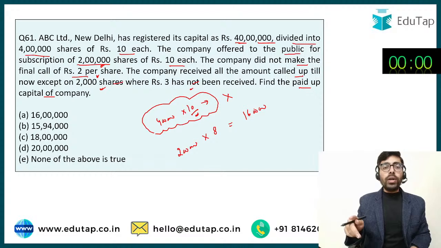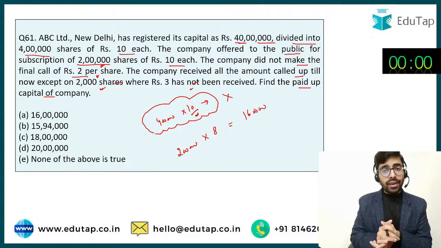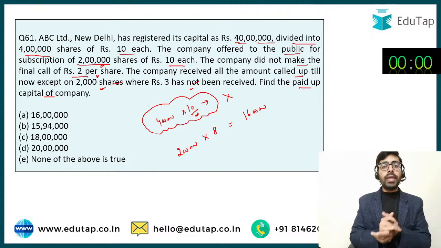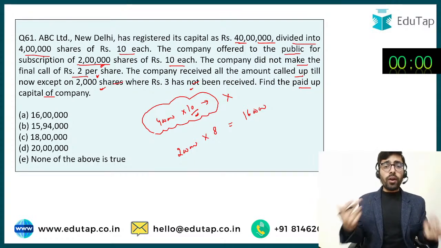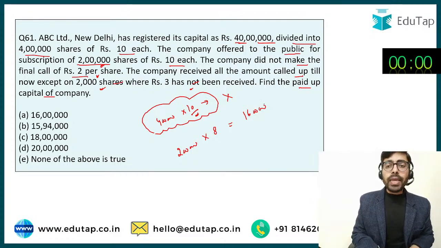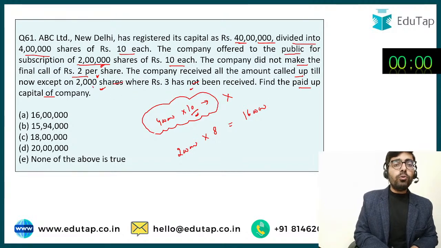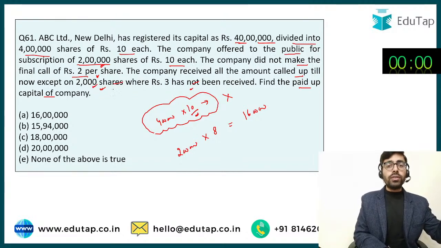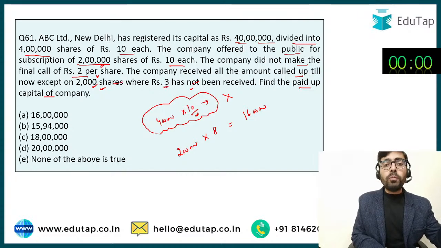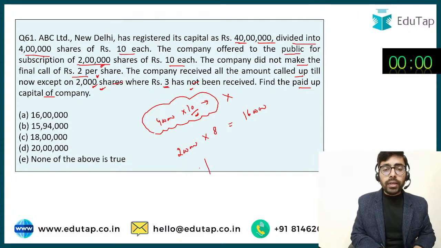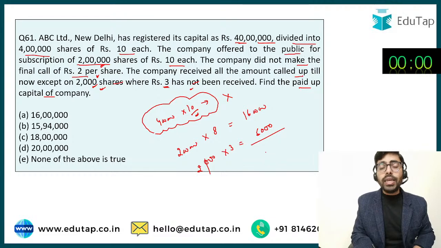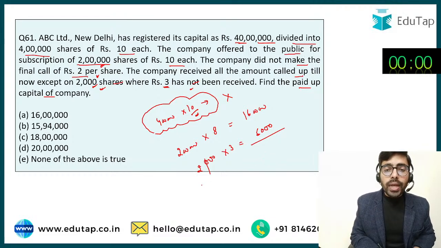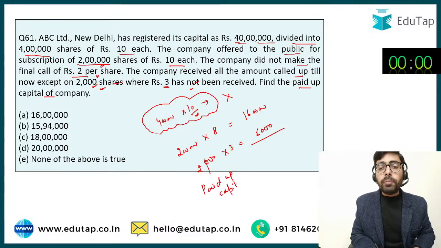But one shareholder is not a good man. One shareholder is not paying the company the money which has been called from him. So the question says the company has received all the money except on 2000 shares. So there is a person holding 2000 shares and he has not paid rupees 3 which has been called up by the company. So 2000 shares पे rupees 3 जो है it is still pending, यानी कि rupees 6000 is still pending, not yet received by the company. So now what has been received by the company? What is the paid up capital of the company? What is the capital which has actually been paid up by the shareholders?